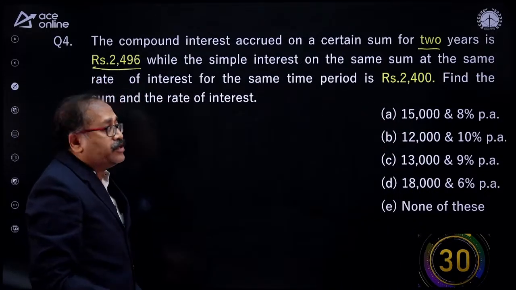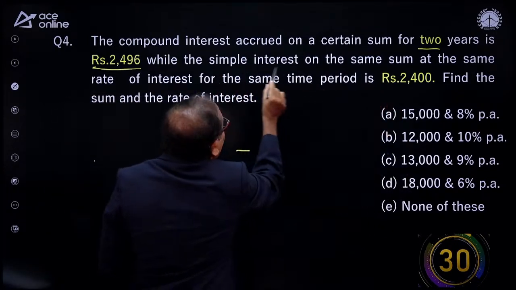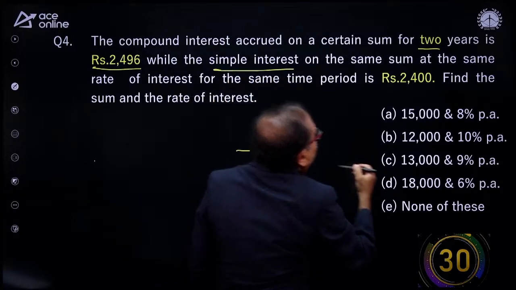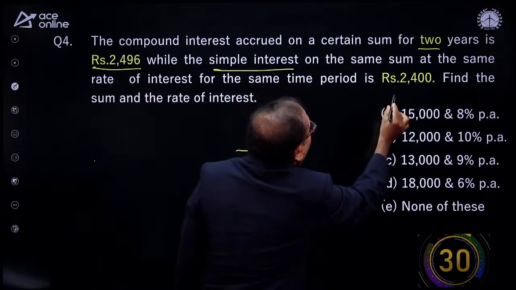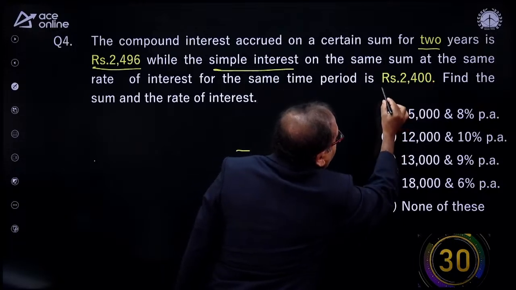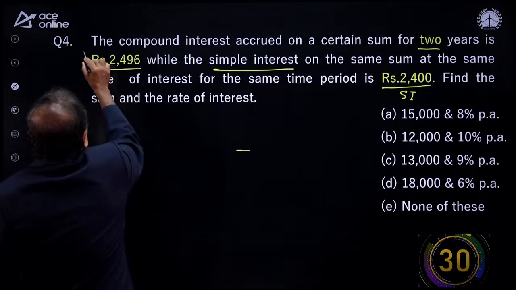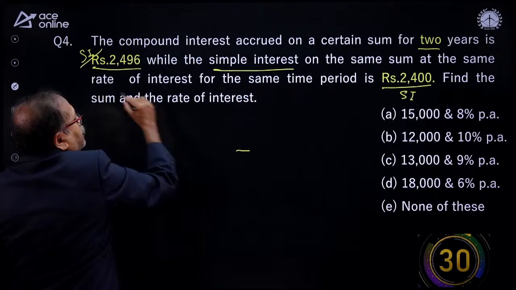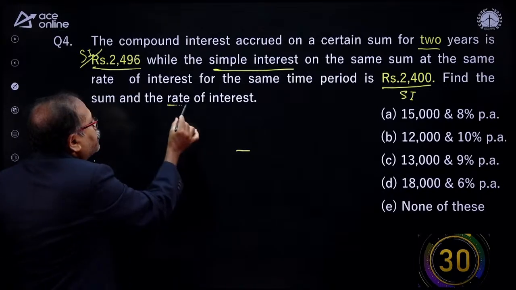Sai, it's a revision for you. And simple interest on the same sum at the same rate of interest for the same period of time, that means for 2 years, is this much. This is SI and this is CI on the same sum for the same 2 years and the same rate of interest. So find the rate of interest.